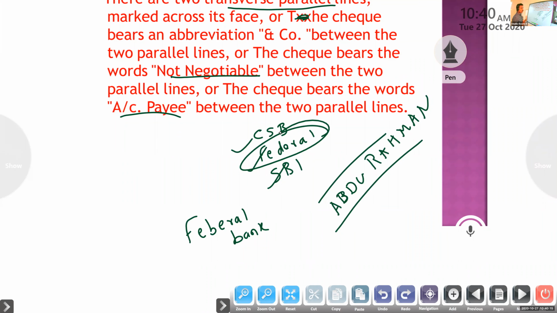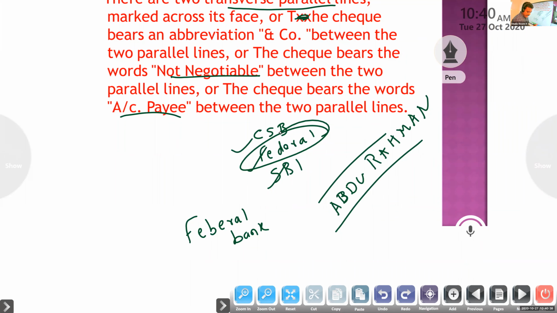Crossing means they will not give cash at the counter. Instead of that, they will credit it in my account. But I don't know where they will credit. Sometimes they will credit in CSB, otherwise Federal, otherwise SBI. Okay, that is general crossing.